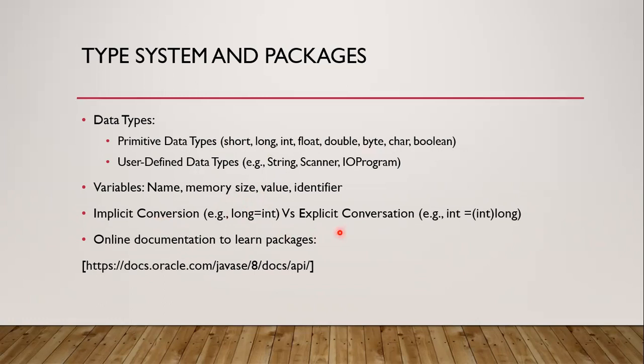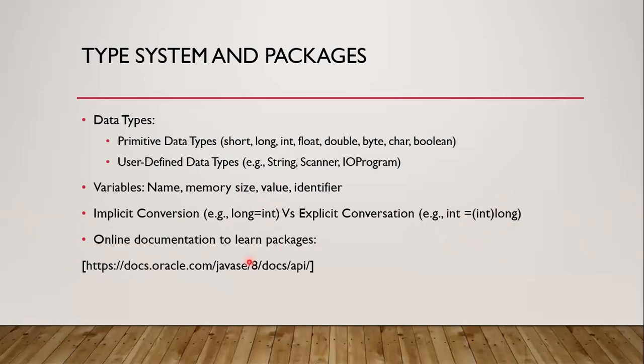Whereas explicit conversion is the contrary. If we try to assign a bigger type variable to a smaller type variable, then there is a tendency of losing data. So we make it convert explicitly, because the responsibility of this conversion falls onto the programmer, whereas the responsibility of the other conversion falls onto the language provider. That's why it is implicit. There's no chance of losing data. Here there may be a chance of losing data, then the programmer should know what he's doing.